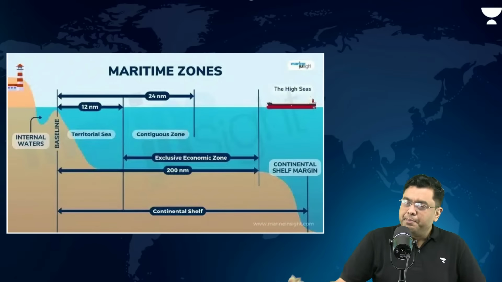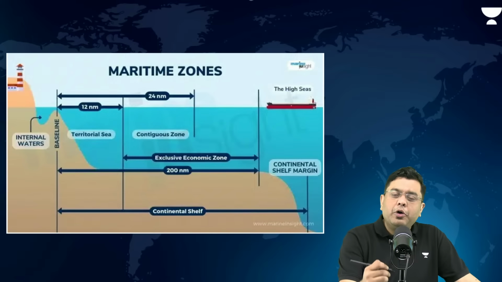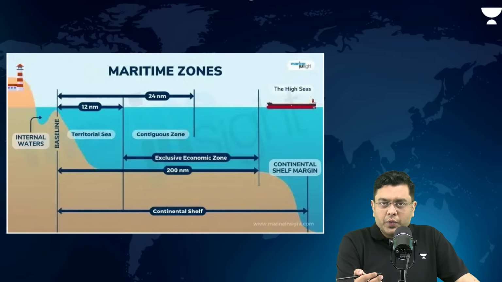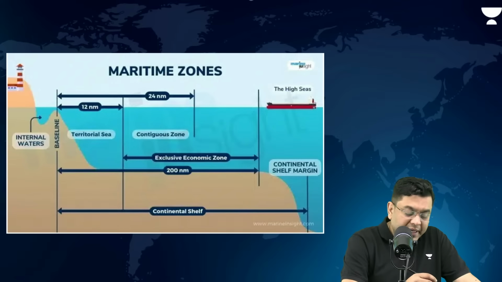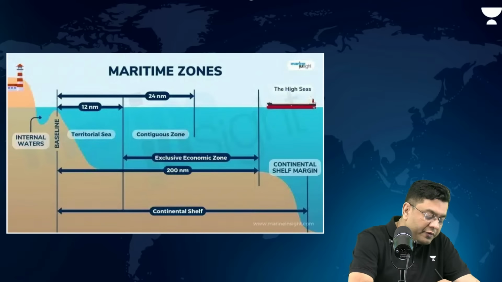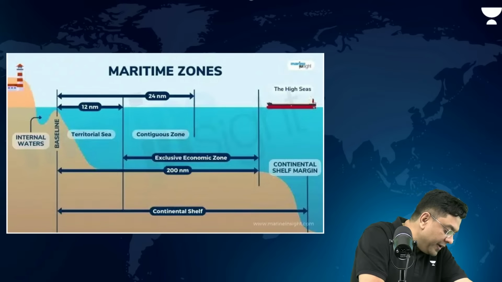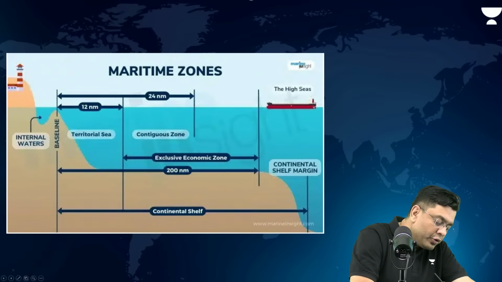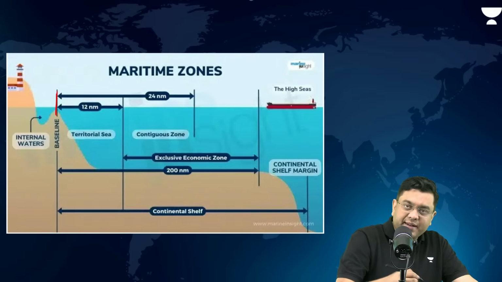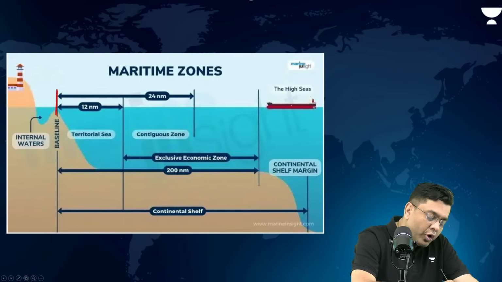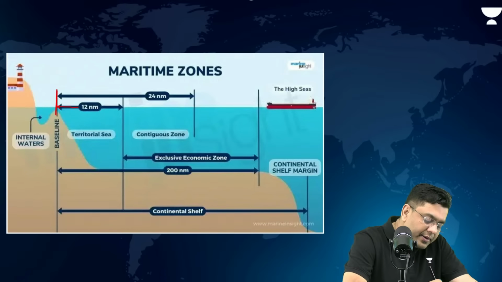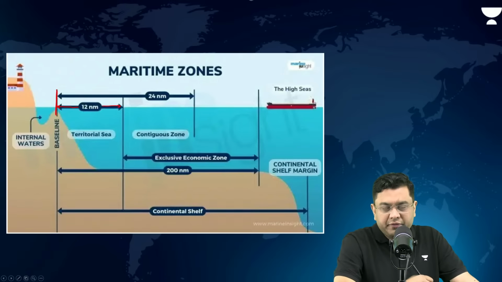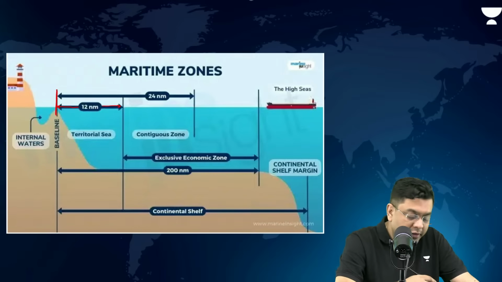So, to give you a simple idea, when we talk about the marine areas of the world, in the maritime zones, if you consider the coastline as the baseline, 12 nautical miles is the territorial sea, very much the jurisdiction of the country involved.